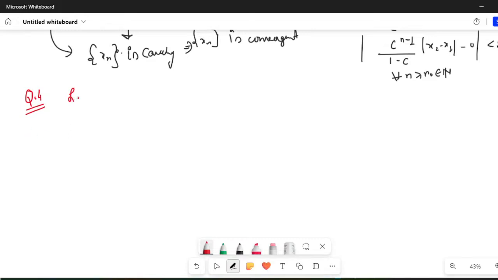So I'm just giving you a question. Let x1 equal to 1 and xn plus 1 equals 2 plus xn divided by 1 plus xn, for all n belongs to natural.